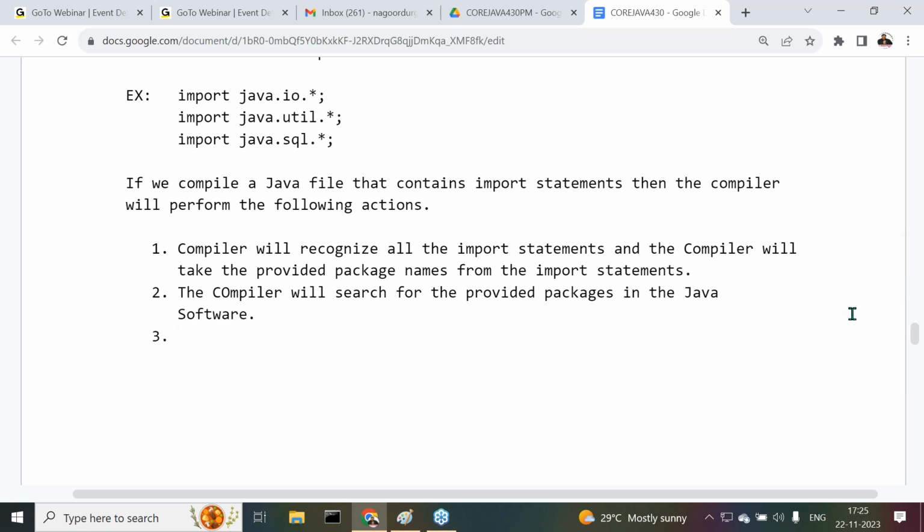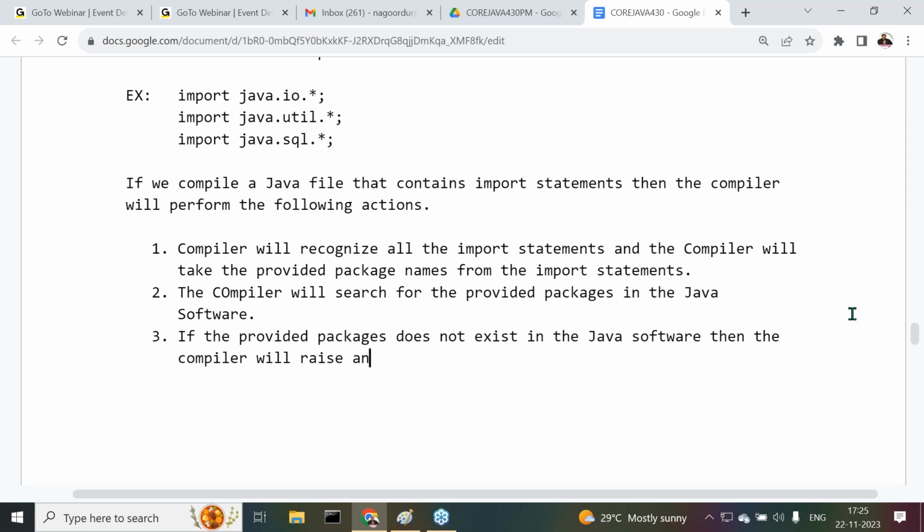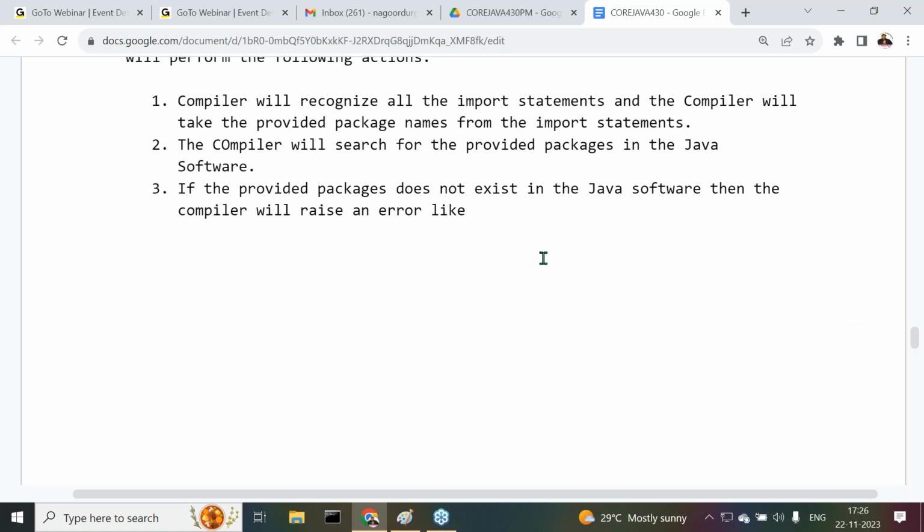Here two cases are available. If the provided packages do not exist in the Java software, then the compiler will raise an error. Observe carefully. What error is it able to raise? Even that error message I am providing to you. Package xxx does not exist.